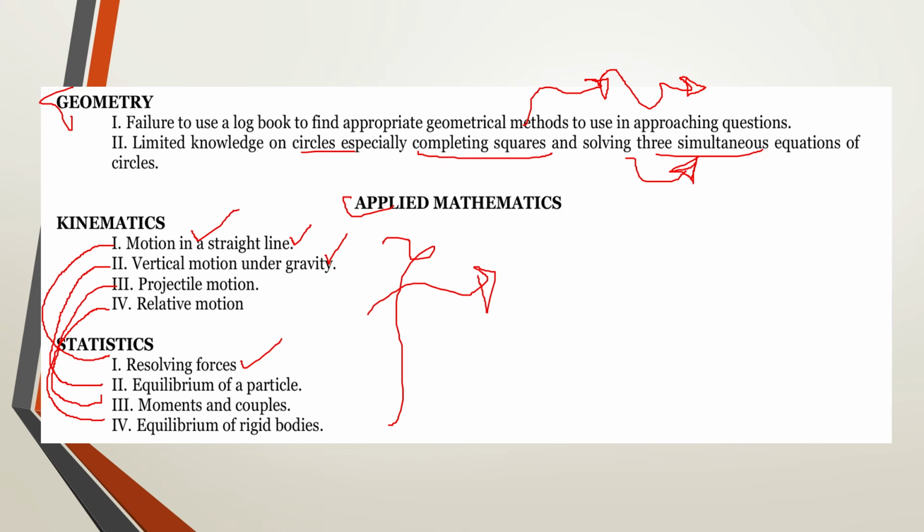So for you to break it down, since the topics are complicated to most students, you need to break it down, and if at all you have not covered this, you may neglect relative motion. And also, for this under kinematics, you must master these three because they are very commonly set. When it comes to statistics, you must master resolution of forces and moments and couples. You may neglect the equilibrium of rigid bodies, but you must take the first three. If at all you are weak in those areas, then you need to find a discussant or a person who is good at mathematics in your class to guide you out. So take note of that.